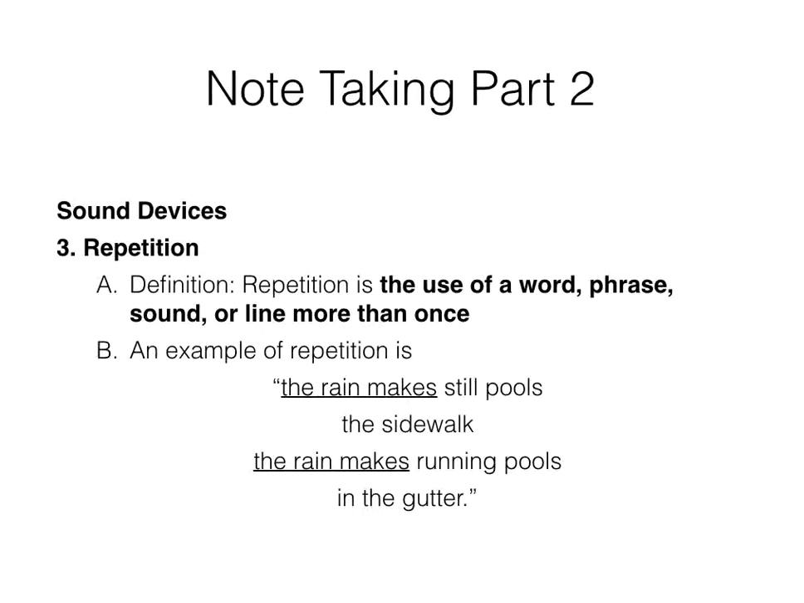Next, we have repetition. Repetition is the use of a word, phrase, sound, or line more than once. So our example for this is: The rain makes still pools on the sidewalk. The rain makes running pools in the gutter. So we see the rain makes used multiple times, so repetition. If you're listening to a song, the chorus is used multiple times. Sometimes phrases are used over and over again. That's repetition.